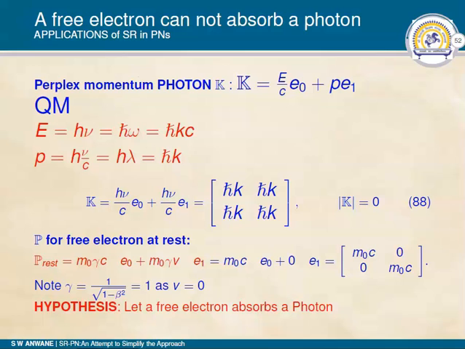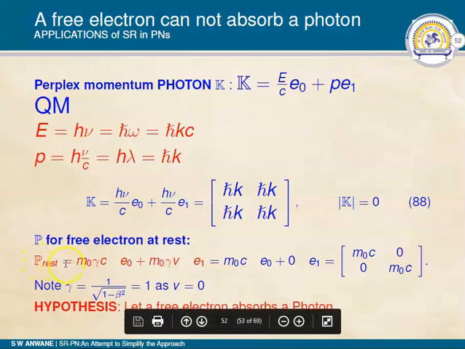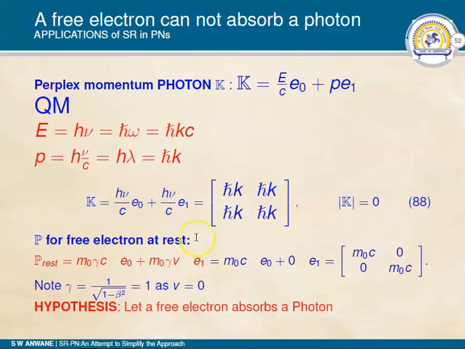The perplex momentum for a free electron at rest, P rest, is m0 gamma C E0 plus m0 gamma V E1. As we are considering the free electron at rest, gamma will be 1, and this electron being in the state of rest, this velocity V will be 0.